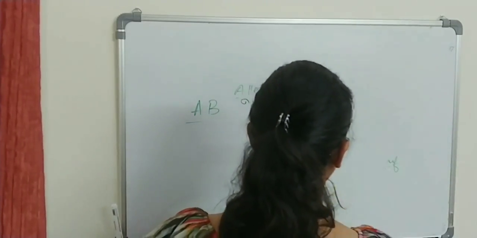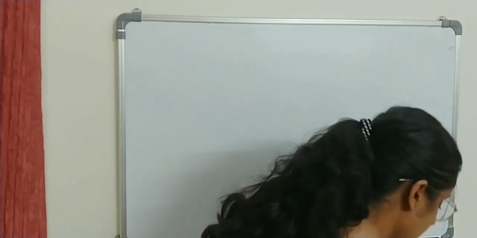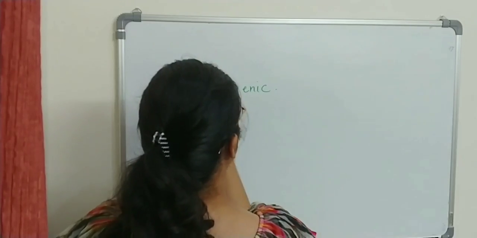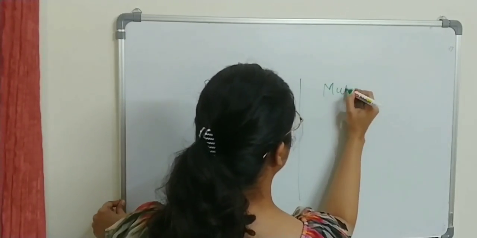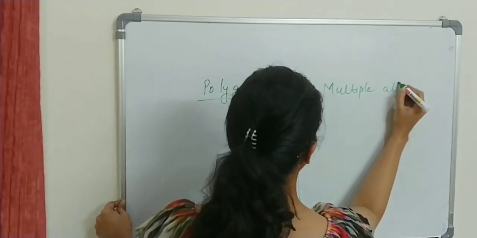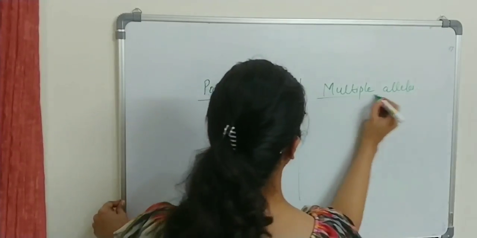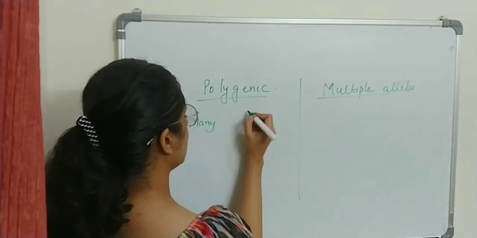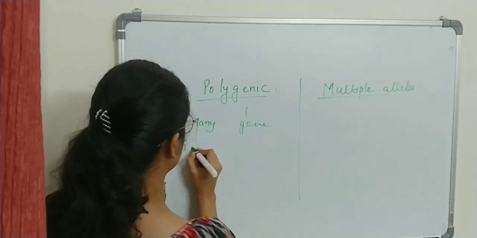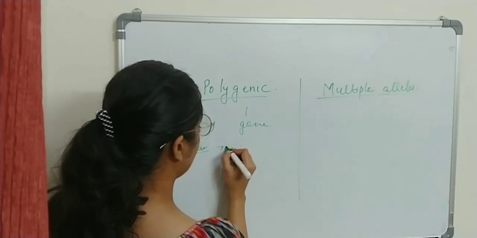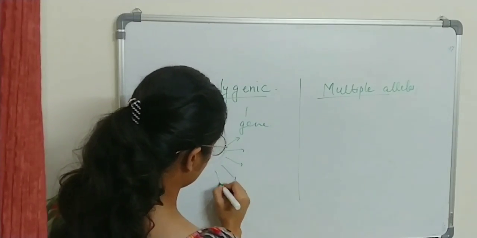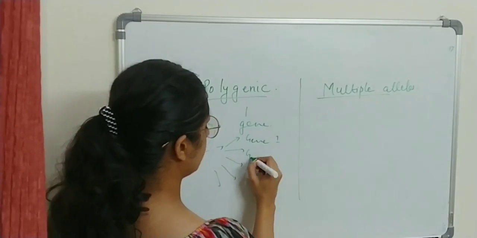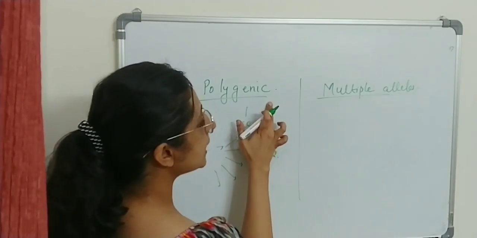Next we will look at the difference between polygenic and the concept of multiple alleles. Okay, so what is polygenic? Polygenic is many: poly means many or multiple and genic means genes. So if one character is decided by multiple genes, it is called polygenic inheritance.